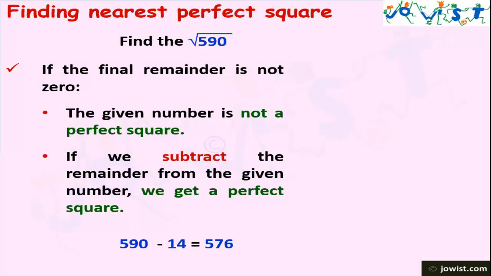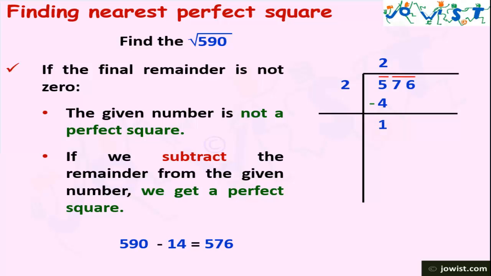Now let's check whether 576 is a perfect square or not. Let's find the square root of 576. As we have no remainder left, it means 576 is a perfect square.